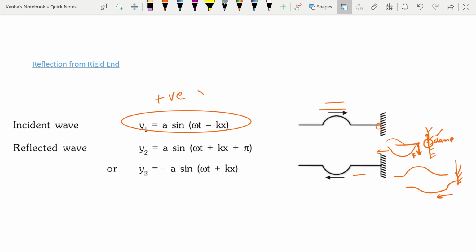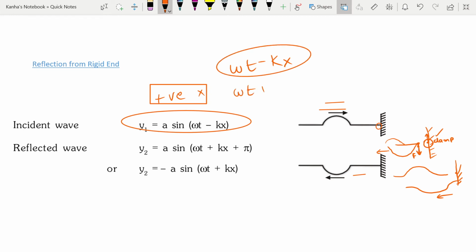For the positive x direction motion, you have omega t minus kx. For the negative x direction motion, you have omega t plus kx. This should be remembered. This tells you in which direction the wave is propagating.